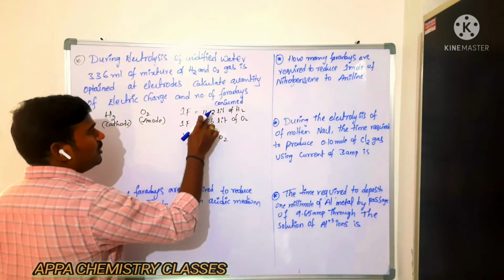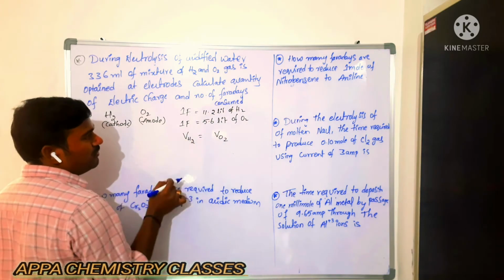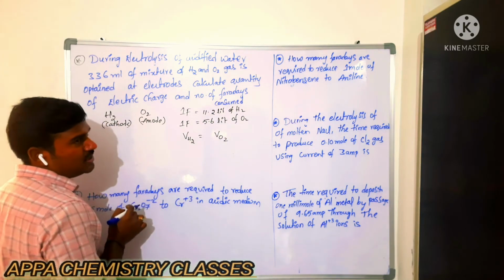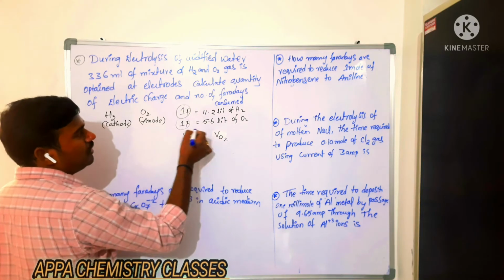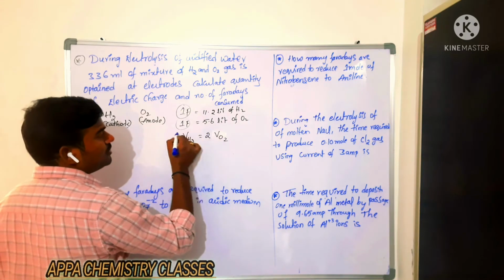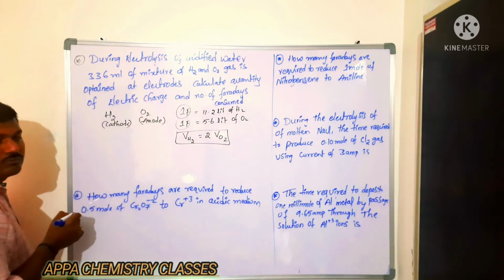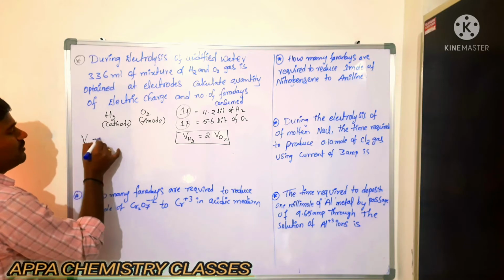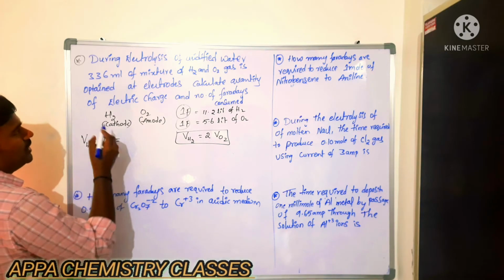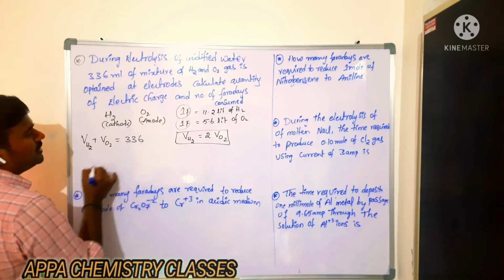Volume of hydrogen is 11.2, volume of oxygen is 5.6. For the same quantity of electricity, how many times is it? 2 times the volume of oxygen. So what they have given is the volume of the mixture of gases, 336.